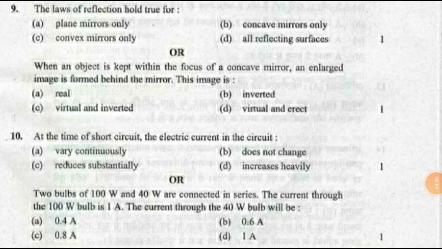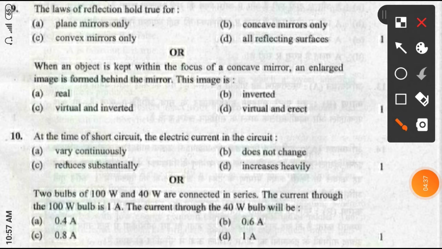Question number 9 is, the laws of reflection hold true for. Then the answer will be what? The plane mirrors only, the concave mirror only, the convex mirror only, or all reflecting surfaces. So the answer of this question will be D, all reflecting surfaces. And when an object is kept within the focus of a concave mirror, an enlarged image is formed behind the mirror. The image is virtual and erect.